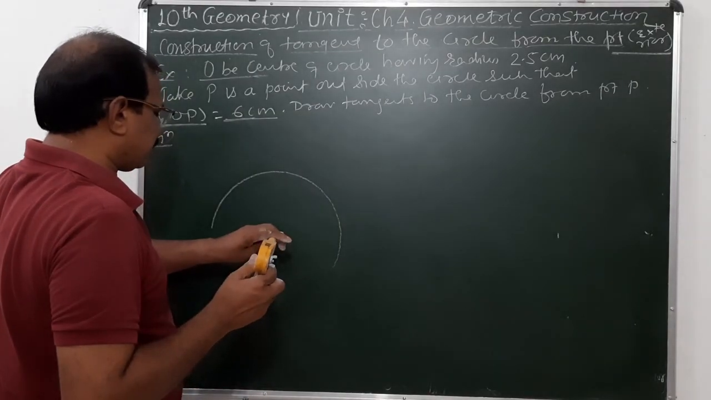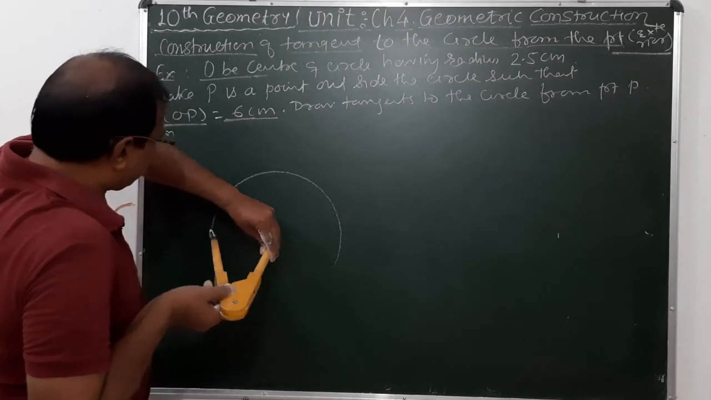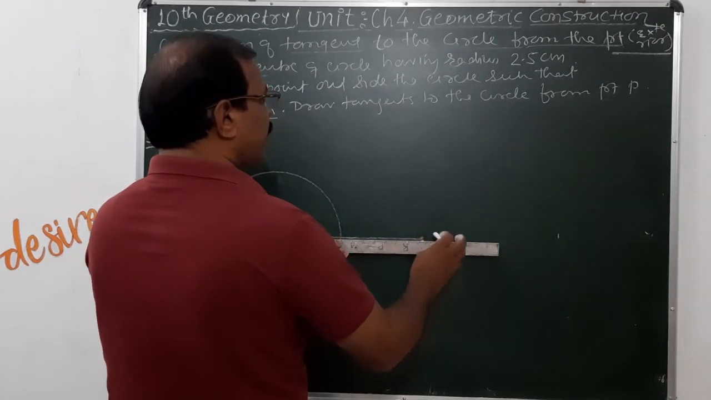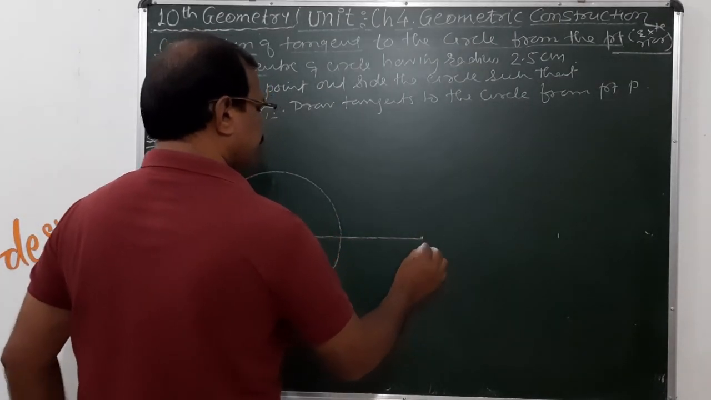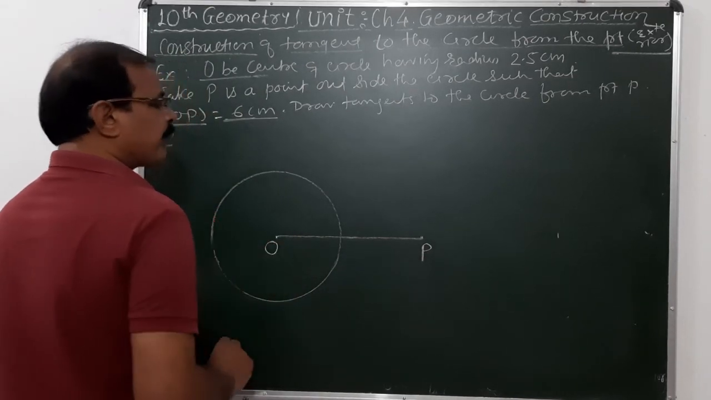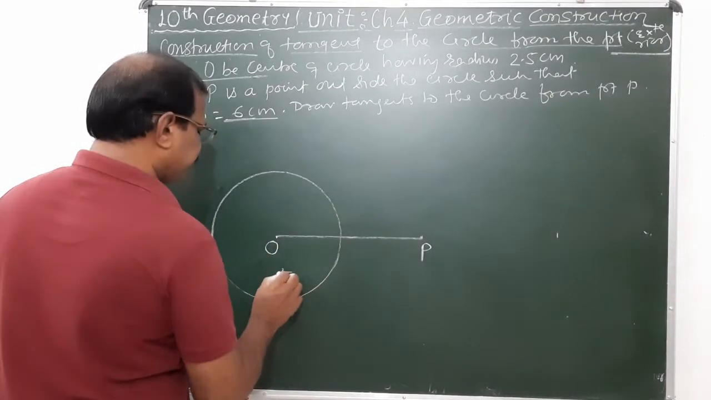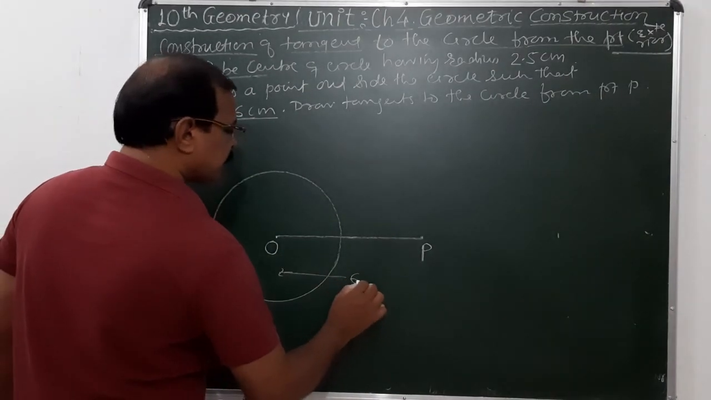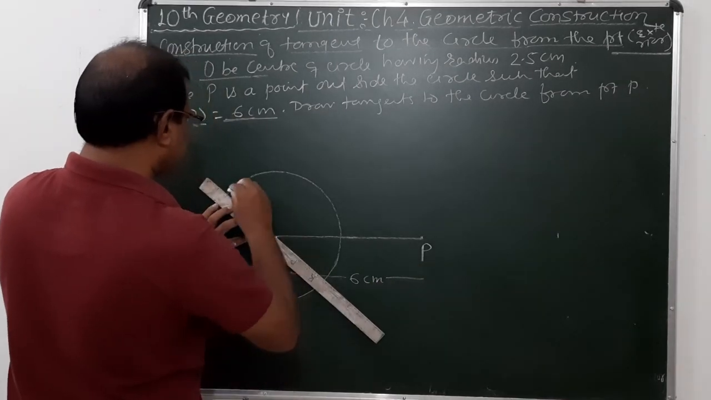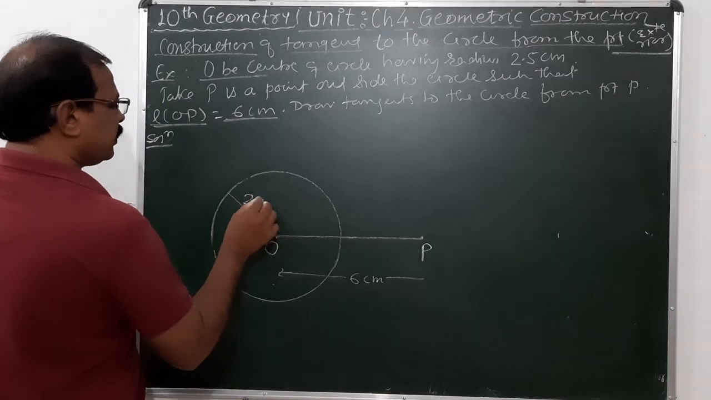First of all, draw the circle with radius 2.5. Now take a point P away from the center of the circle. So this distance is nothing but 6 centimeter. The radius taken here is 2.5 centimeter.